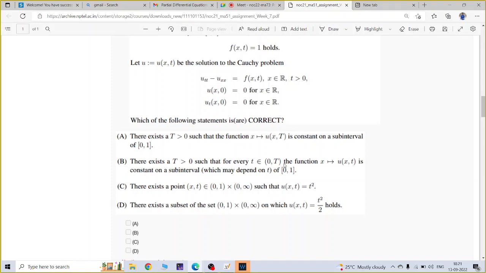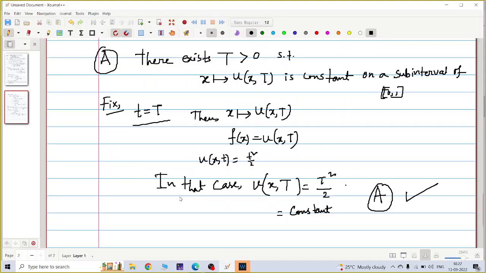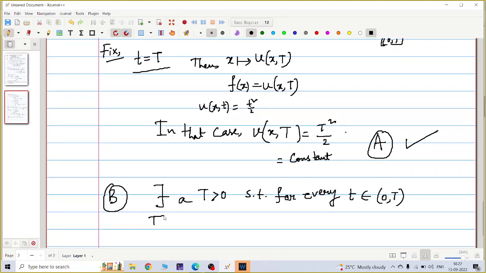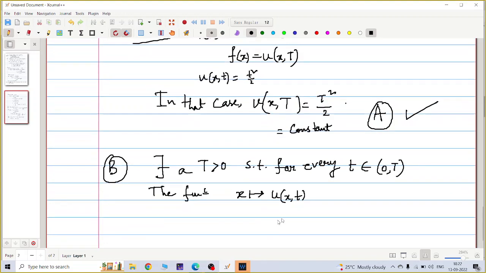There exists a capital T, which is positive, such that for every small t in the open interval 0 to T, the function x goes to u(x,t) is constant or not? Tell me.